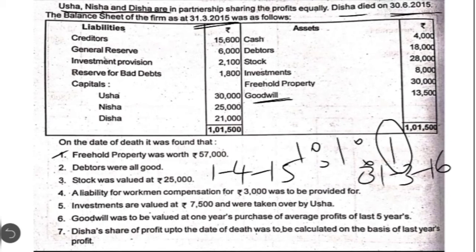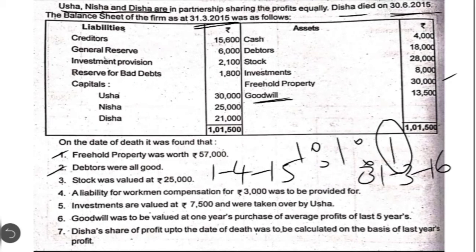Coming to the first information, freehold property was worth rupees 57,000. Earlier the value of property was only 30,000. Now it has become 57,000. There is increase in the value of freehold property, which is a revaluation profit. It should be credited to the revaluation account.